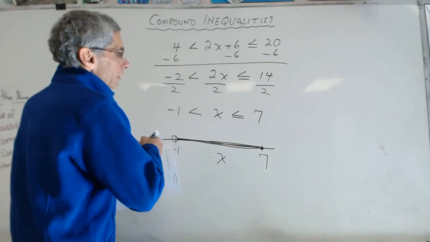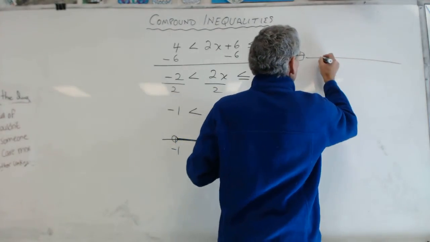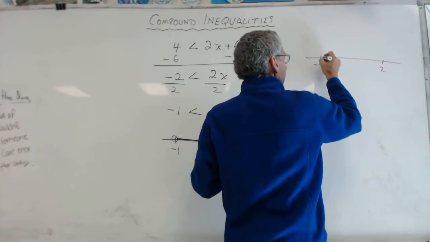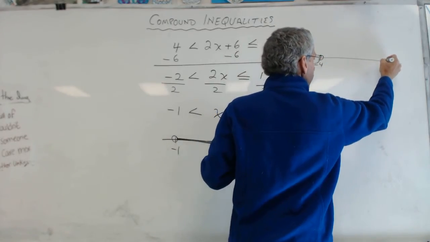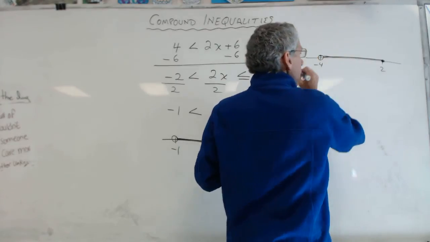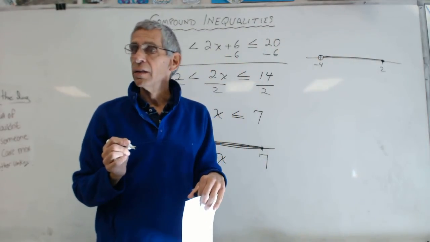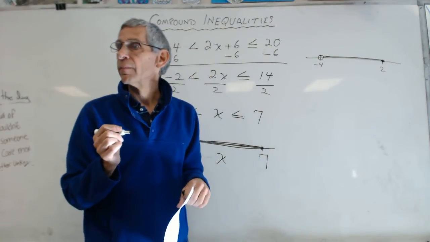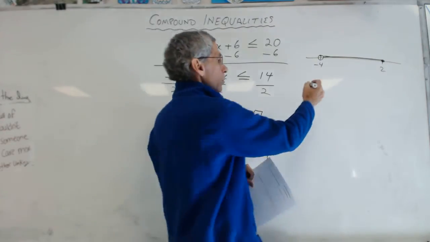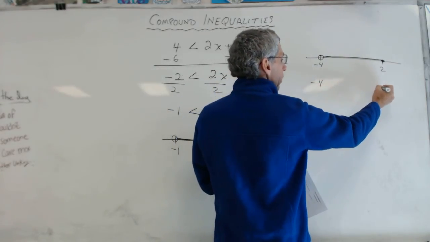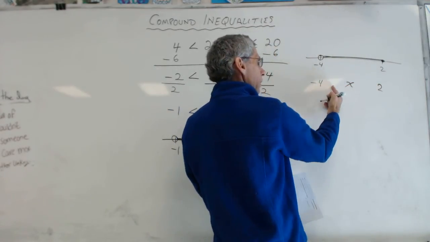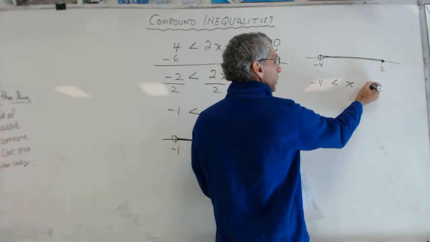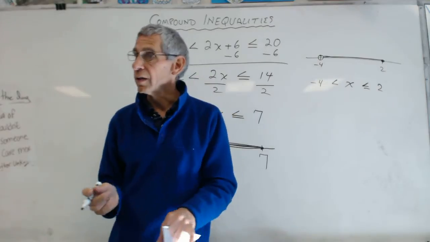Like I would do something like this, where I have a line, and I put this as -4, and this is 2, and this is open, and this is solid. And I'd say, write a compound inequality. I don't know. Right? So Bella, help me. What would I do? Draw an x. -4, and I know this is going to be 2, and I know my x is there. What am I going to put in here? Less than. Less than or equal to. There we go. Good. Excellent.